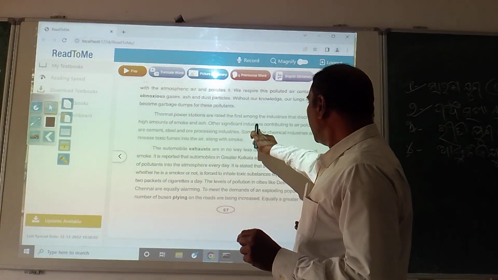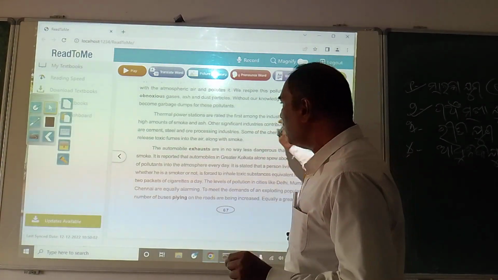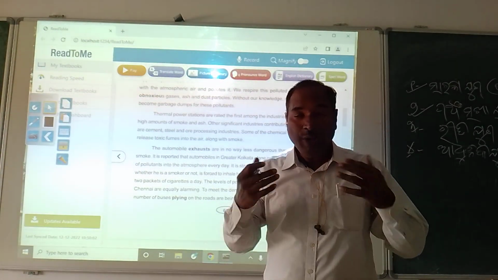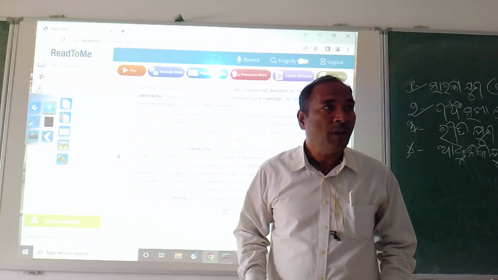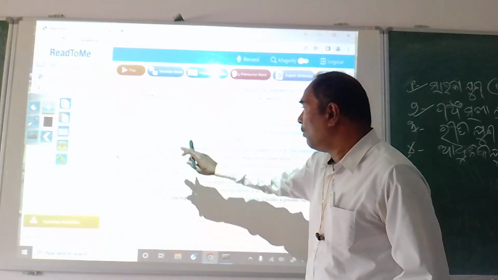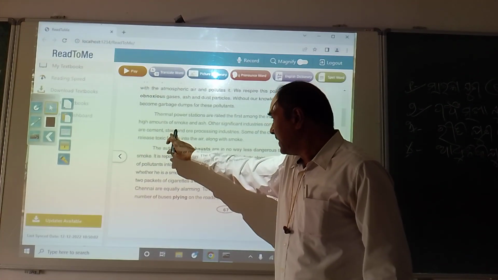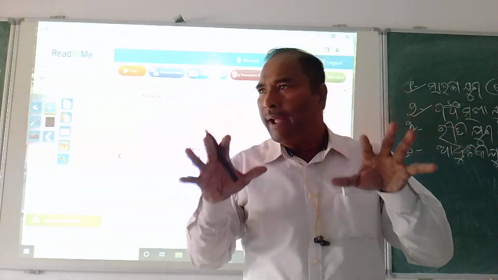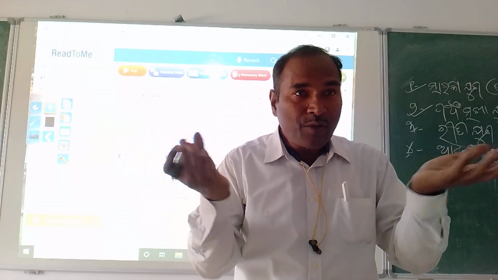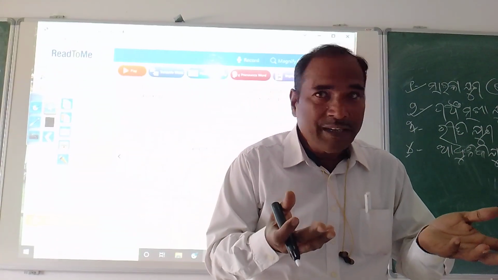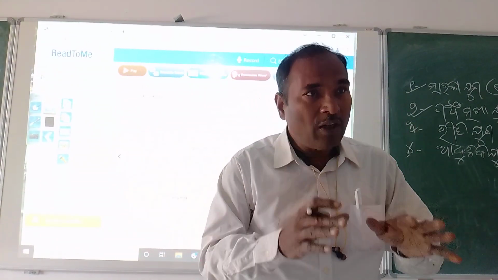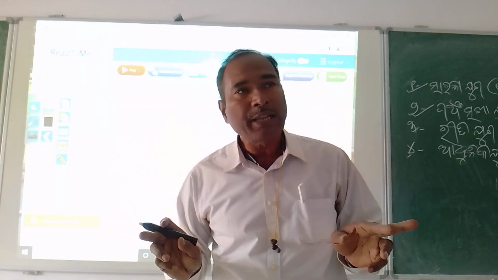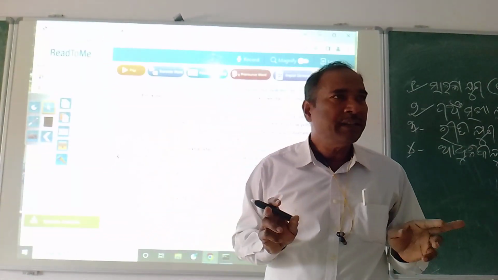Our significant industries contributing to air pollution: cement, steel, and ore processing industry. Which factory is responsible for more contribution of air pollution? One is cement, then steel, and ore processing. When different types of minerals are roasted in the heat, it is called ore processing, and different types of pollutants come out.